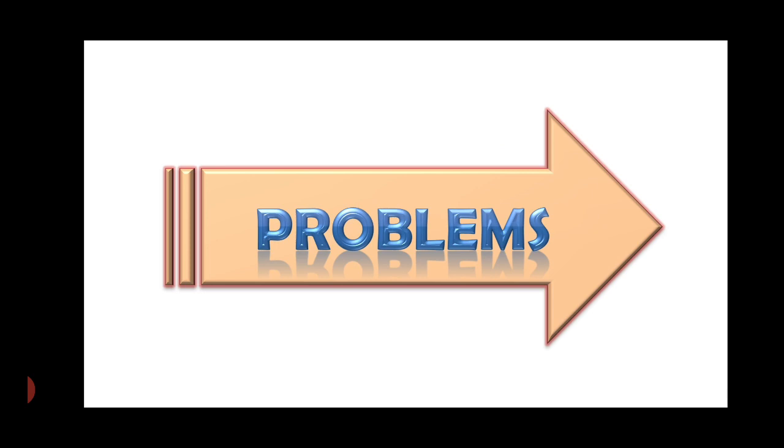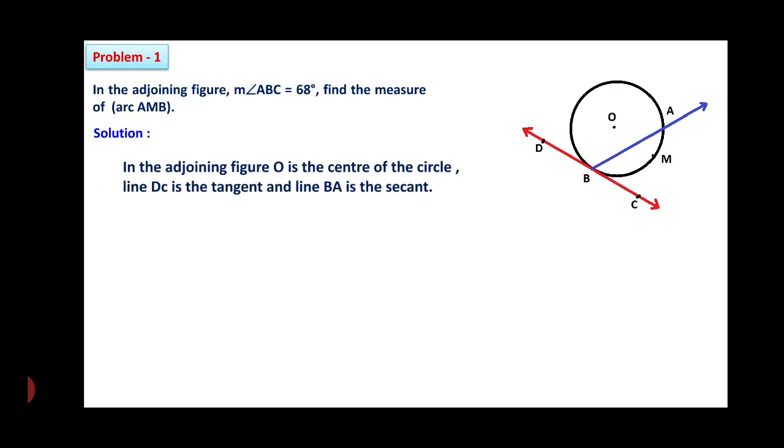So, let us discuss a few problems based on the previous session. Friends, let us consider this first problem. In the adjoining figure, the measurement of angle ABC is 68. This is the figure. Find the measure of arc AMB. Here O is the center of the circle, line DC is the tangent, and line BA is the secant.